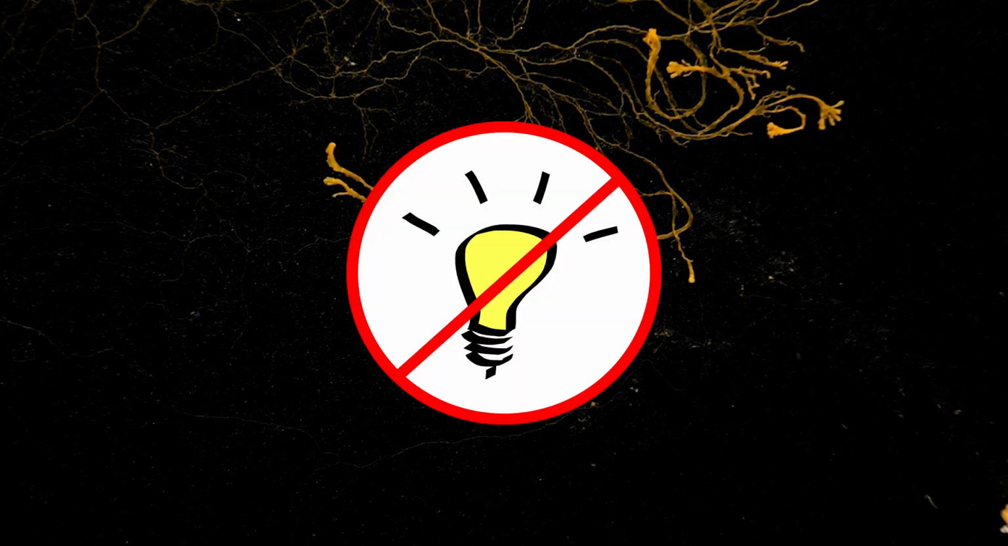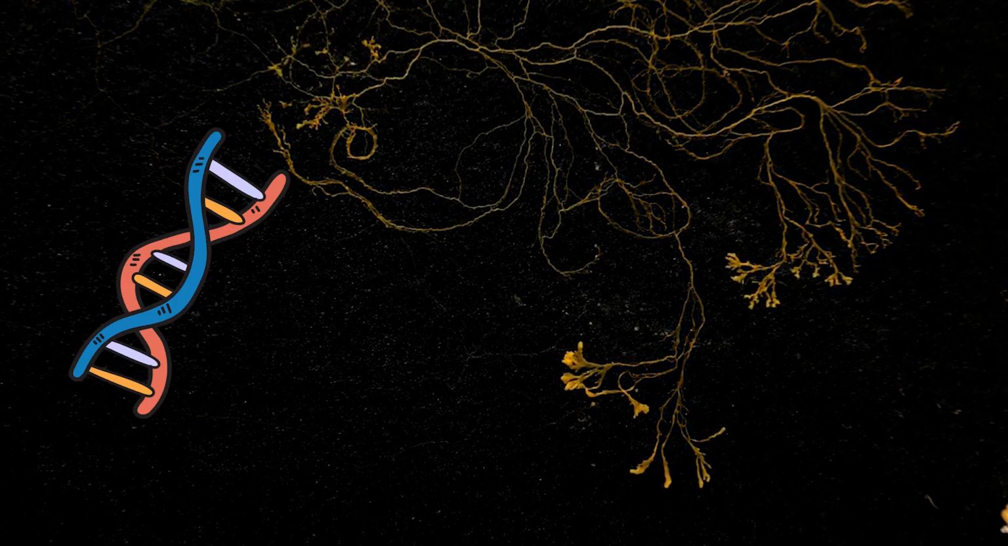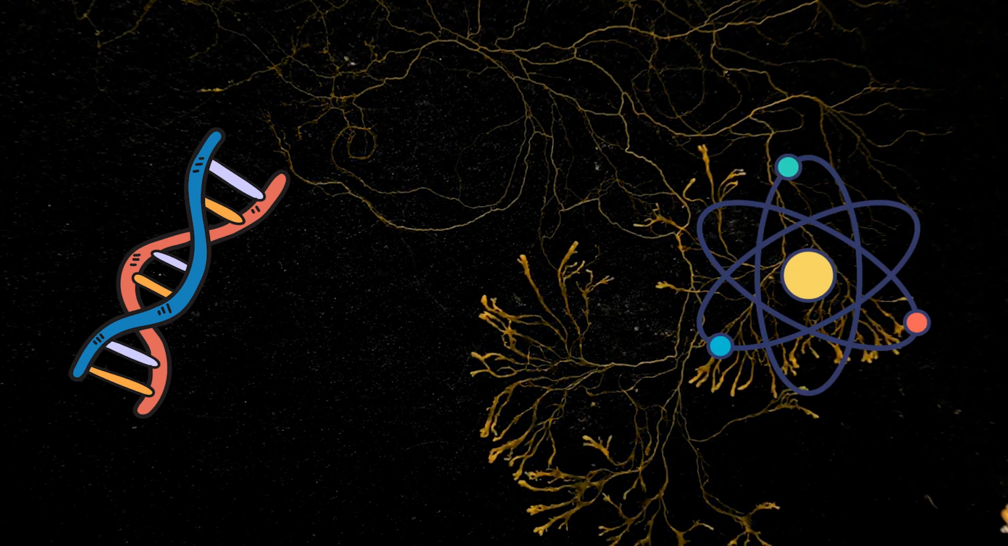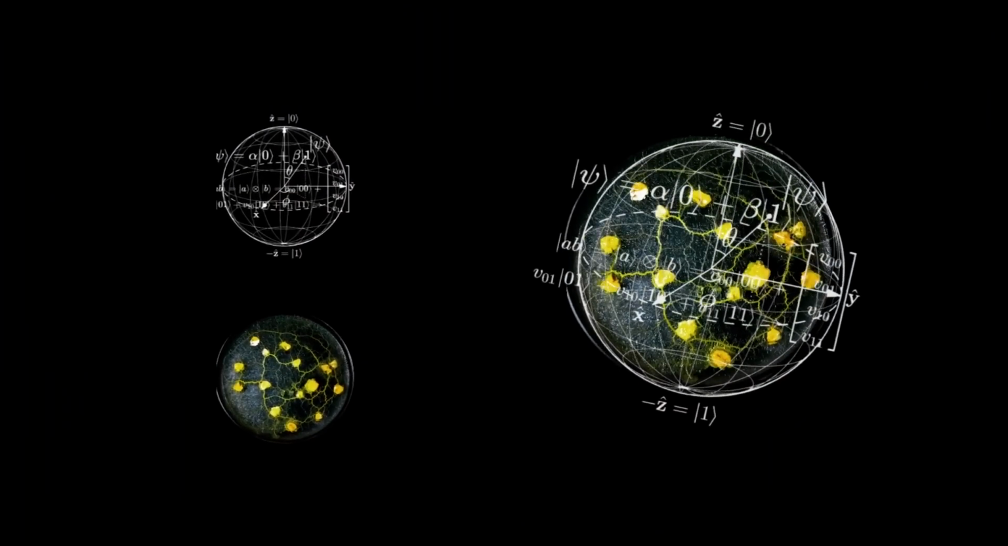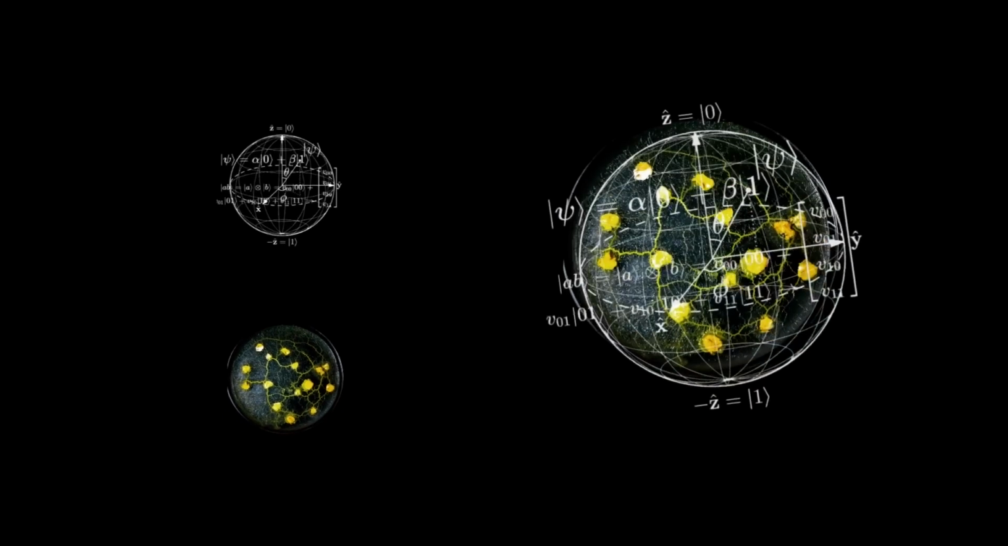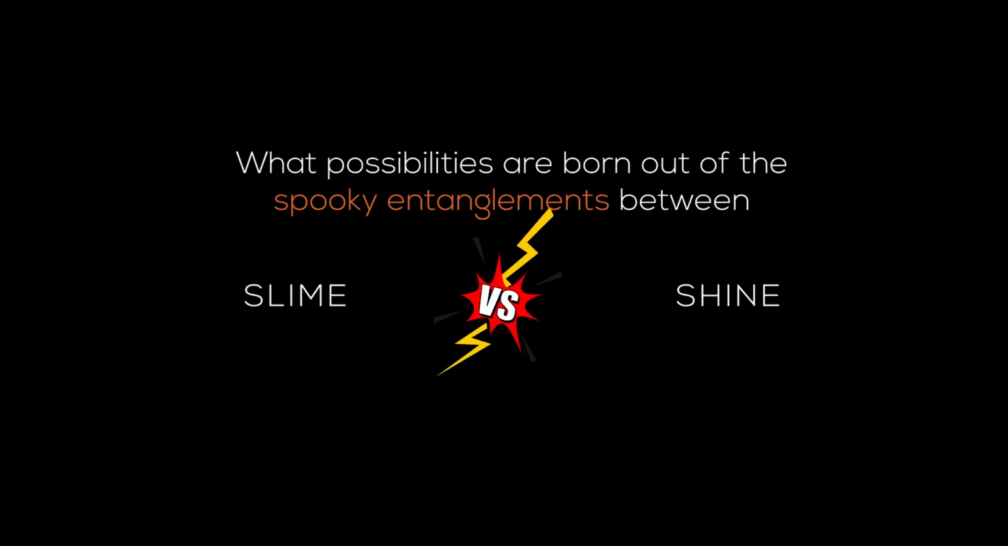But there was one thing it couldn't do. It couldn't stand light. The quantum symbol of biology doesn't really get along with the quantum symbol of physics. If light could cause it to behave so, what would happen if the process was reversed? What possibilities are born out of the spooky entanglements between slime and shine?